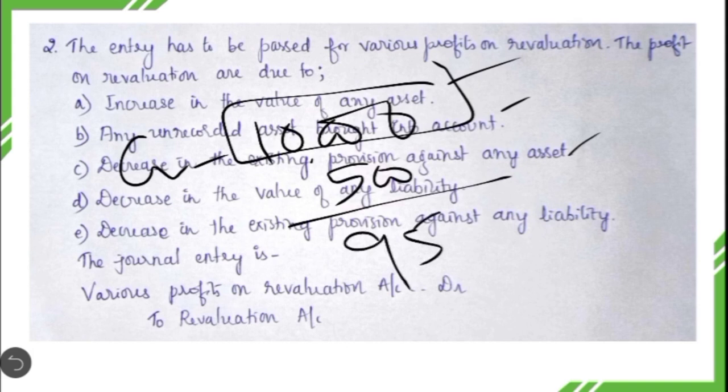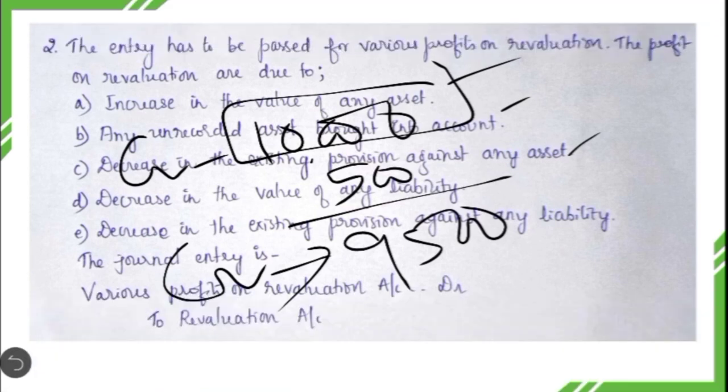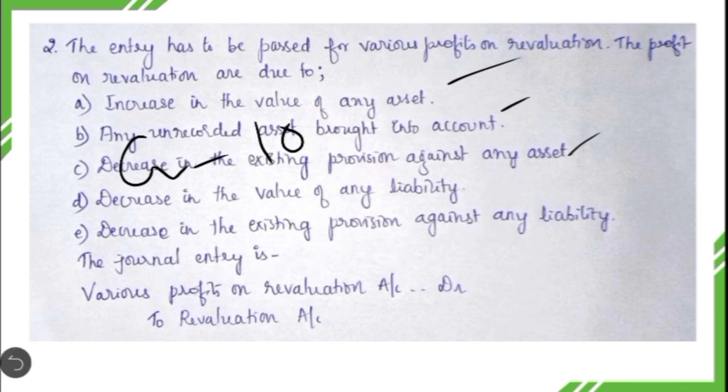So what is the amount of creditors that will be shown after the revaluation? 9,500. So thereby, by getting the discount from the creditors, the value of creditors has decreased from 10,000 to 9,500. So whenever there is a decrease in the value of a liability, that results in revaluation profit. Okay, so this is the example for the fourth point, that is, decrease in the value of liability results in revaluation profit.